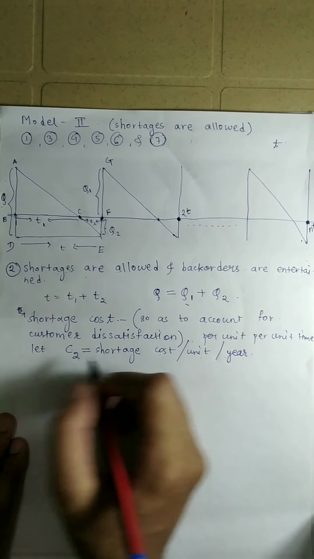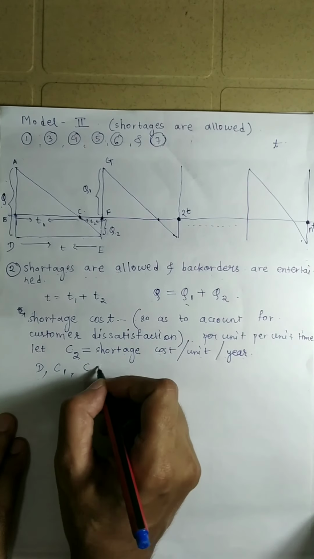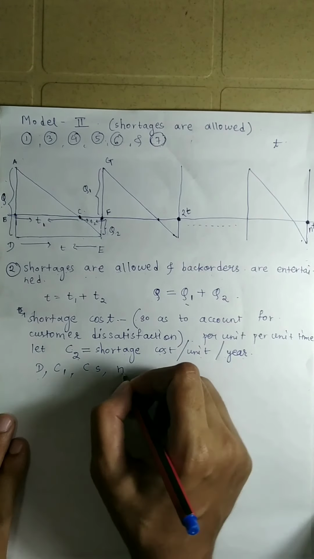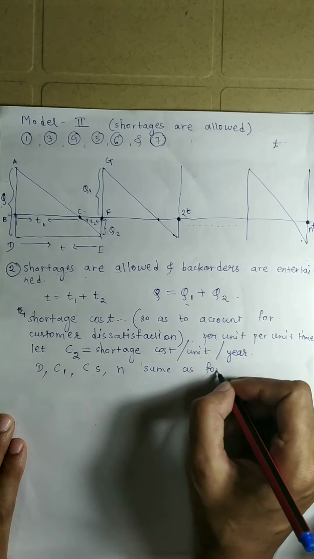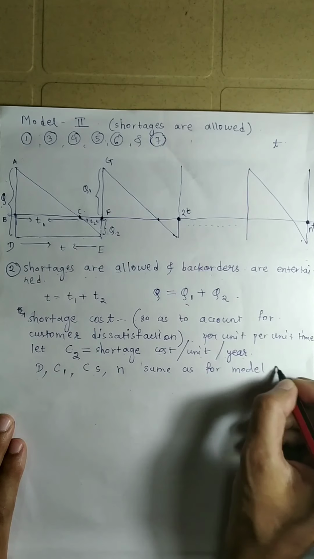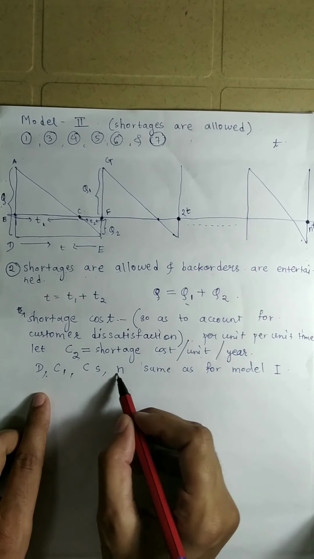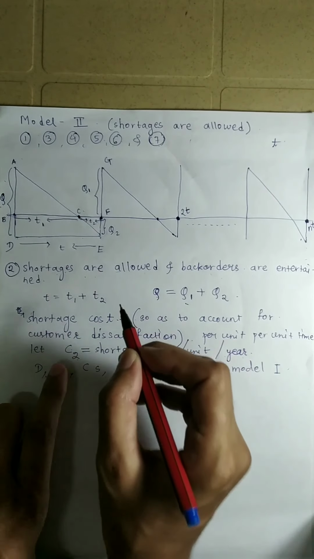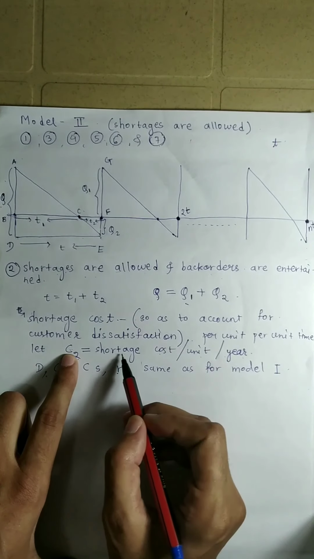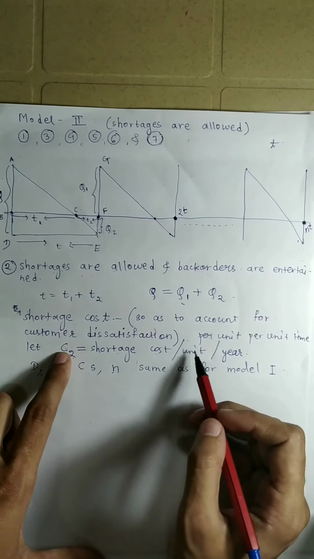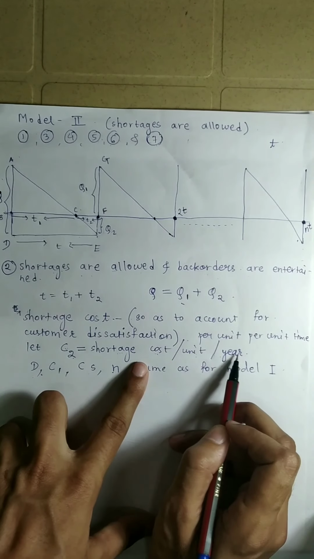And note that the definitions of D, C1, CS and N are the same as for model 1. In addition to these definitions, in this case we add one more definition, C2, the shortage cost, in the format of shortage cost per unit per year.